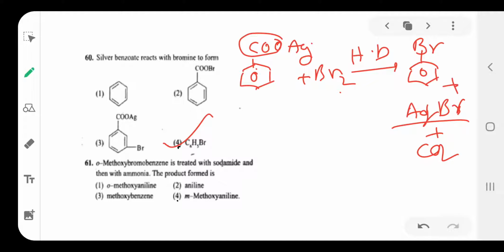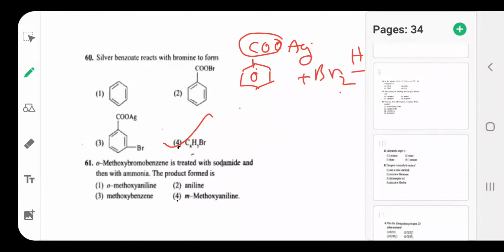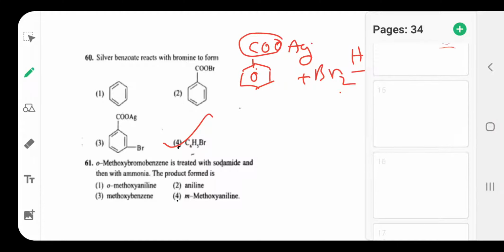Next, ortho-methoxy bromobenzene is treated with sodamide, then with ammonia. What is the product? Let us see question number 61. This is ortho-methoxy bromobenzene.